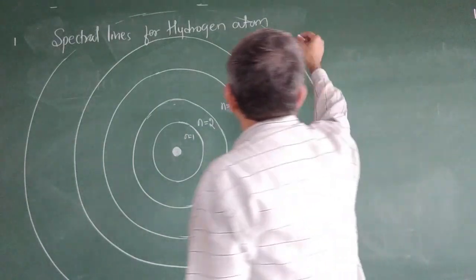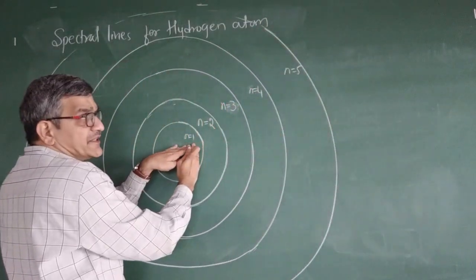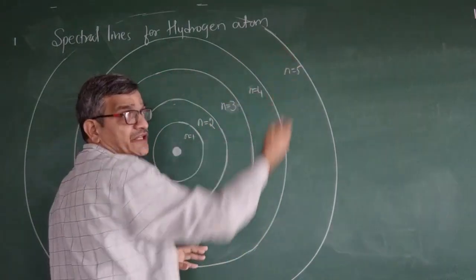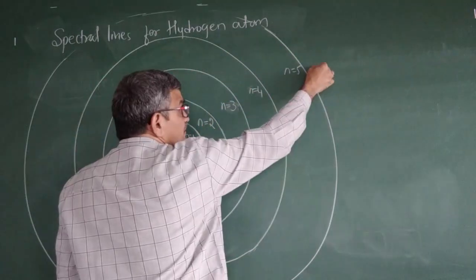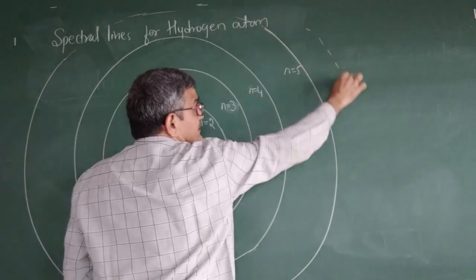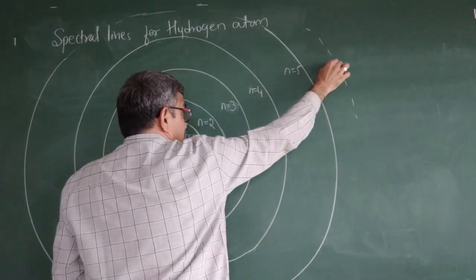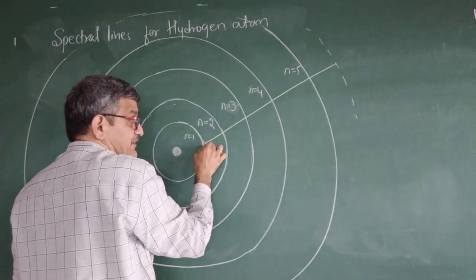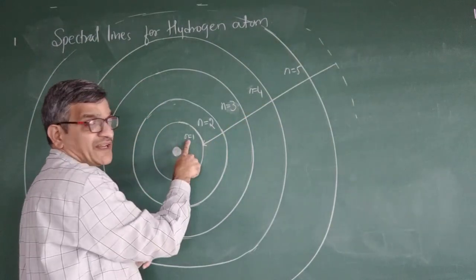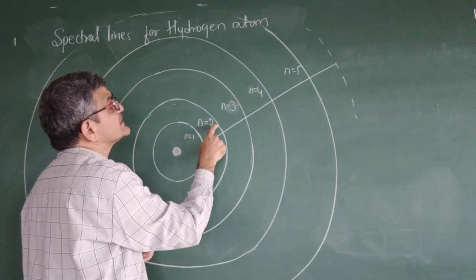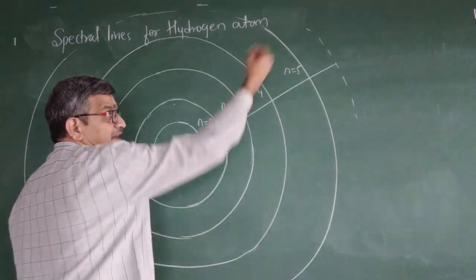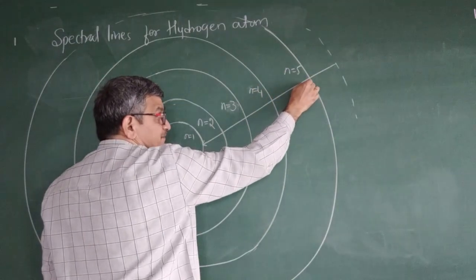The electron moves from one level to a higher energy level. Suppose I take infinity as the higher energy level, and it comes to the lower energy level, that is the first energy, n equal to 1. This is n equal to 1, this is n equal to 2, n equal to 3, n equal to 4, n equal to 5. So, higher energy to lower energy.